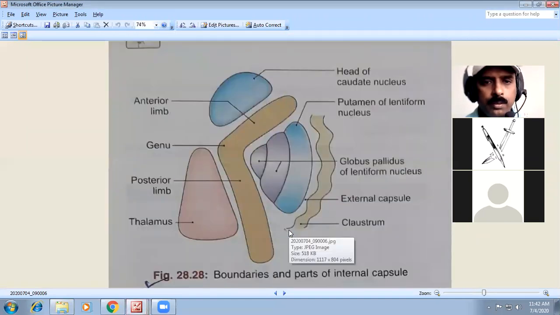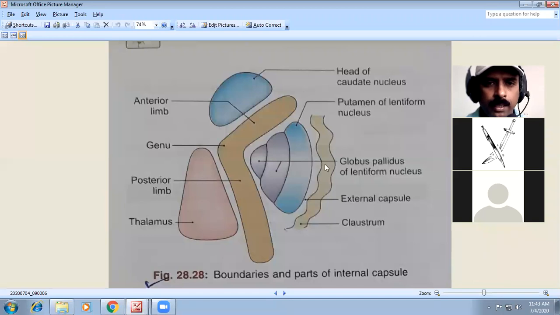The next question asked is about the internal capsule. You have to know the structures around the internal capsule, where it is present, and what its boundaries and parts are. This is what we call the external capsule. Then the putamen of the lentiform nucleus, and the head of the caudate nucleus. Then the genu, the posterior limb, and the thalamus. The claustrum is there too, which you have to know. And these are the parts you get at the internal capsule. So this is the diagram for the internal capsule.